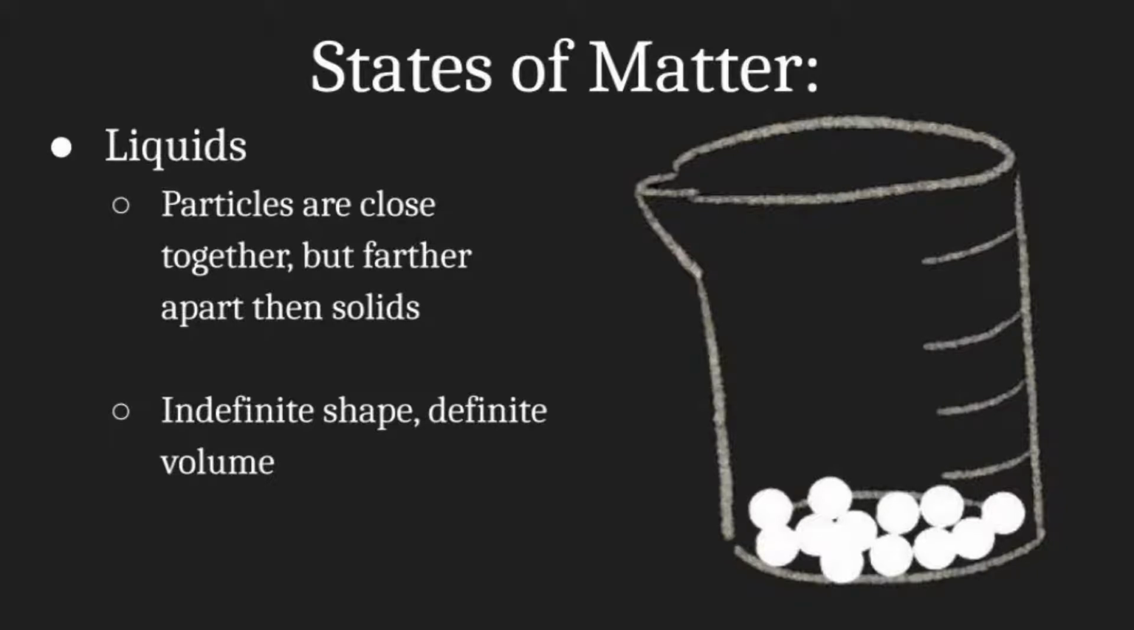The next state of matter we are going to discuss are liquids. Within a liquid, the particles are close together, but they're farther apart than they would be if they were in a solid. Liquids have an indefinite shape, but have a definite volume. You could think of water, how it flows in and out of stuff, and it takes the shape of the container it's in. Because the particles are able to move over each other and are able to make the shape of the container they're in, we say they have more entropy than a solid, because there's more disorder as they're able to move around more.